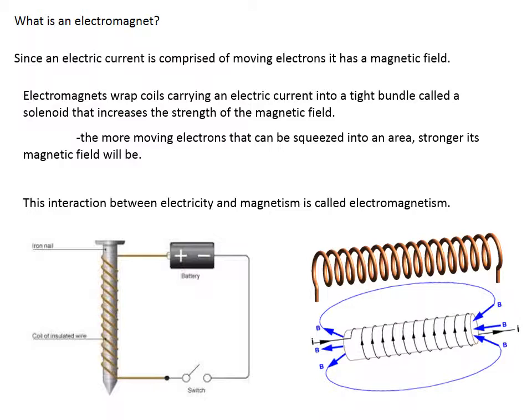If they increase the current by using wider wires and a higher voltage energy source, and add an iron core to the solenoid, they can make the magnet even stronger. Magnets made out of an electric current like this are called electromagnets. They take advantage of the interaction between electricity and magnetism together, called electromagnetism.